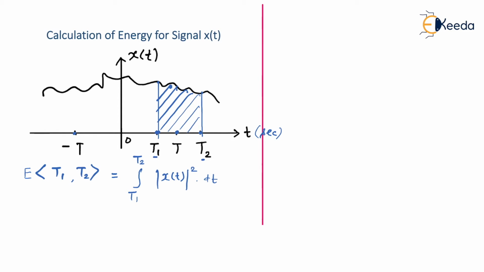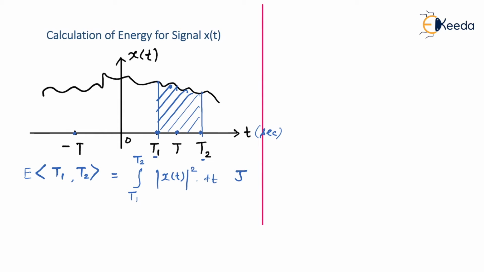So as I said, we do it in two steps. First we square the x of t signal, so mod of x of t squared, and thereafter just integrate over a period from t1 to t2 and it gives you energy, and the unit of energy would be joules. So this is one perspective by which we can calculate energy.